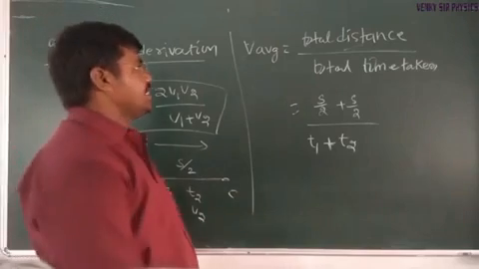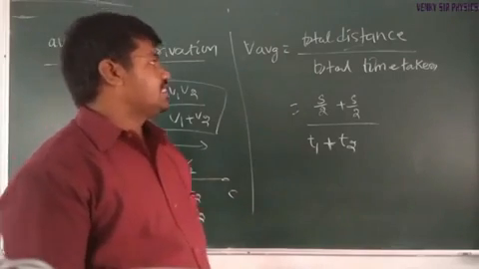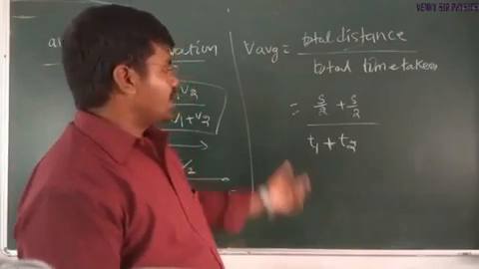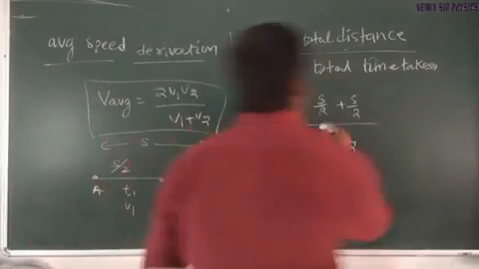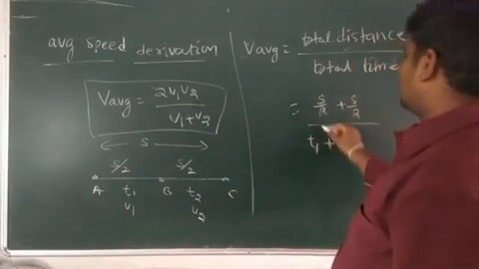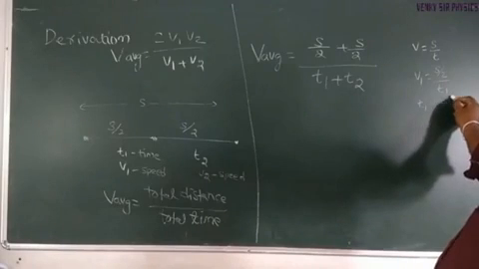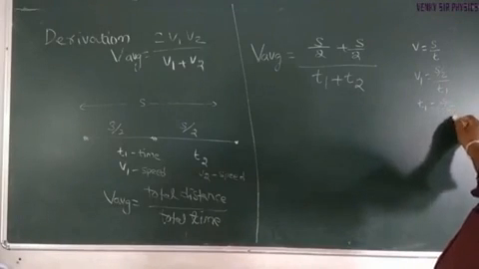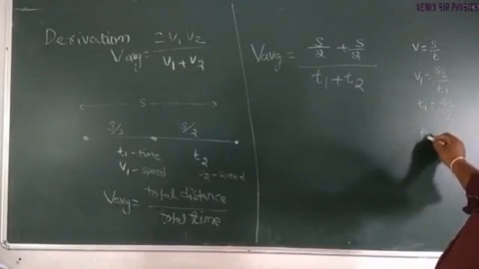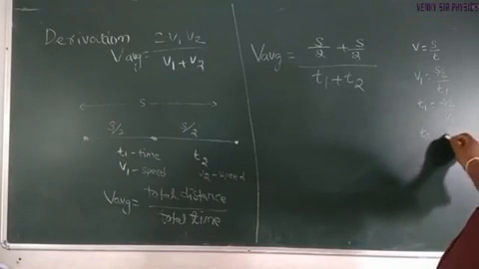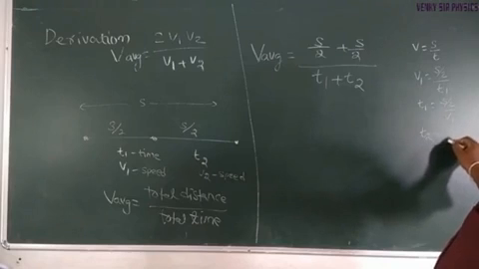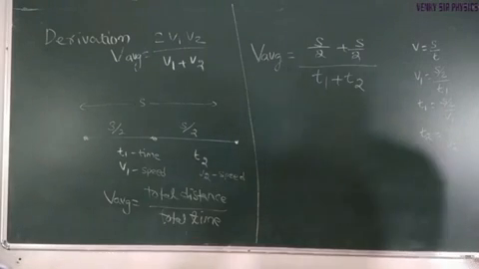So average speed is equal to total distance divided by total time taken: total distance s by 2 plus s by 2, total time t1 plus t2. Understand?